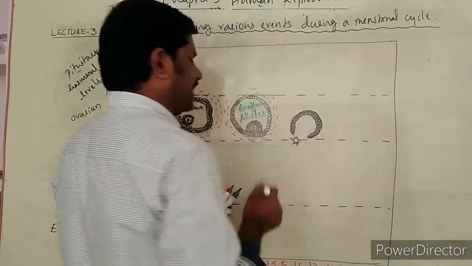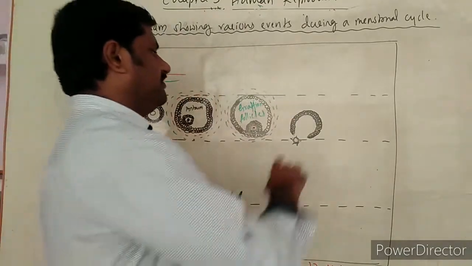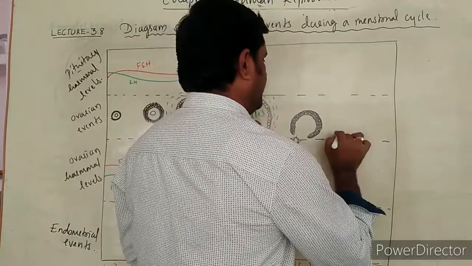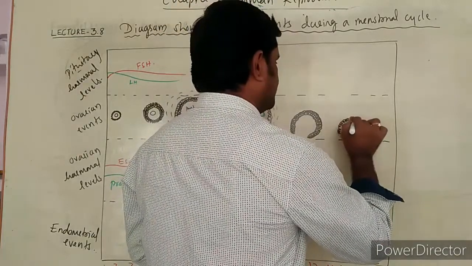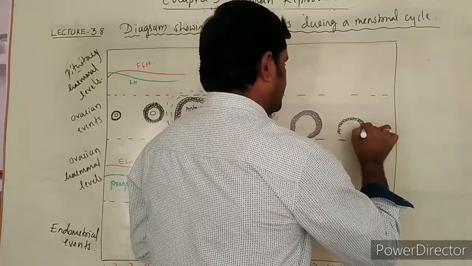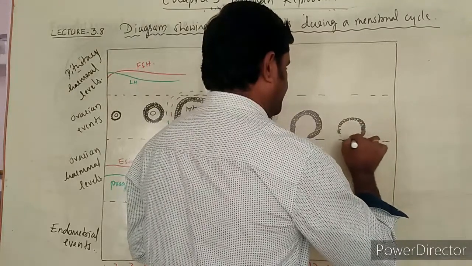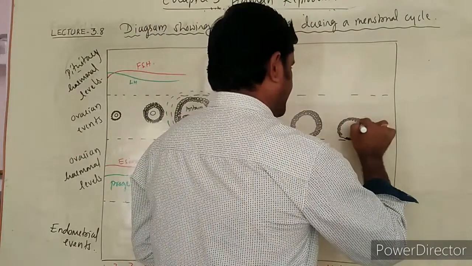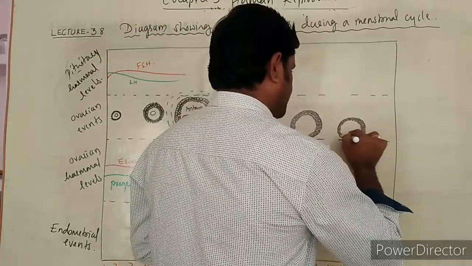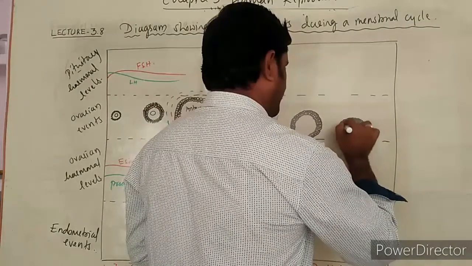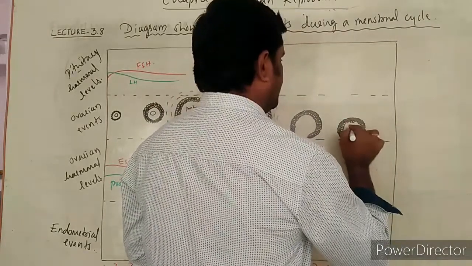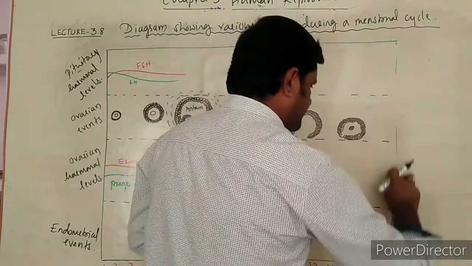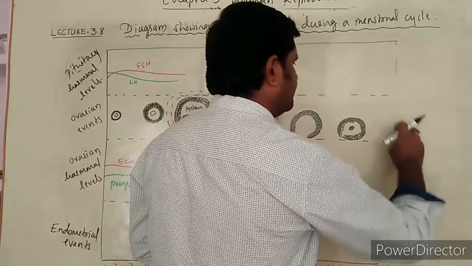After this, what happens? The development of the corpus luteum takes place, which is commonly known as the yellow body, the corpus luteum. And ultimately, what happens in the next coming stage?